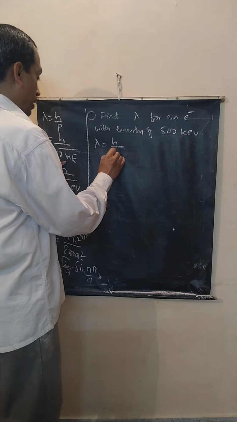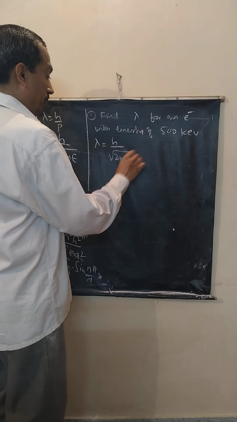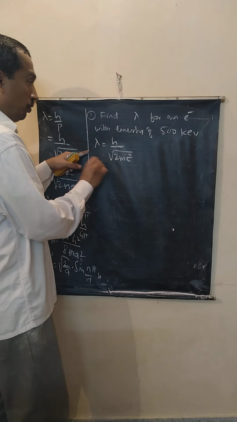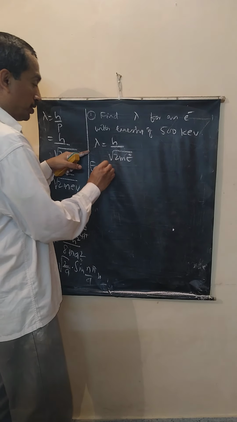Lambda is equal to h by root of 2mE. Convert energy to joules. 500 kilo means 500 into 1000. 1 electron volt is 1.6 into 10 power minus 19 joules. What is h? 6.6 into 10 power minus 34 joule second. What is m, mass of the electron? 9.1 into 10 power minus 31. Substitute this here. Right? So very easy problem.